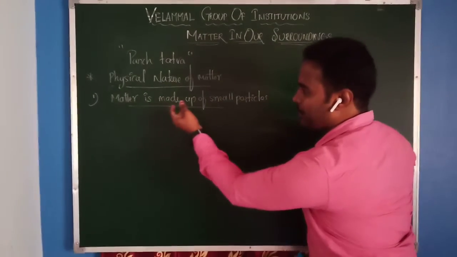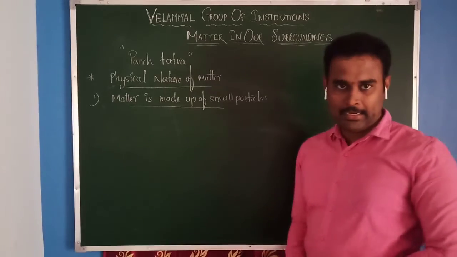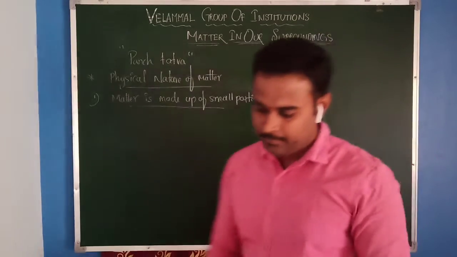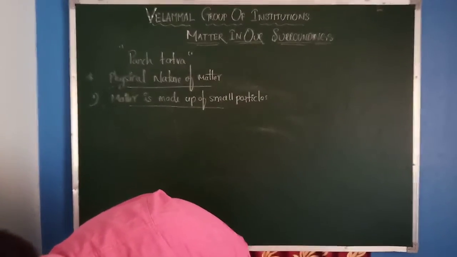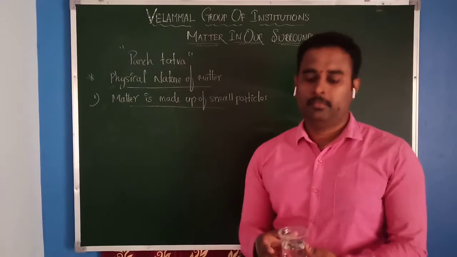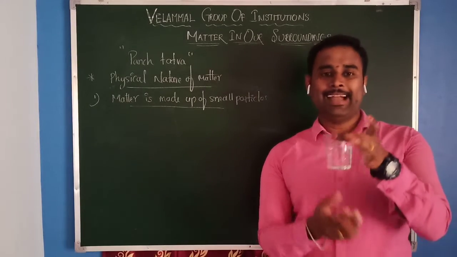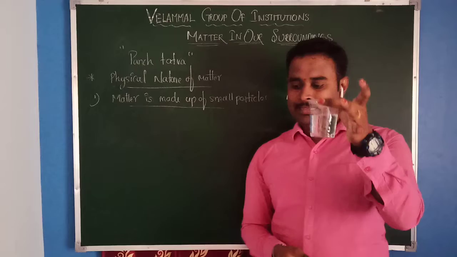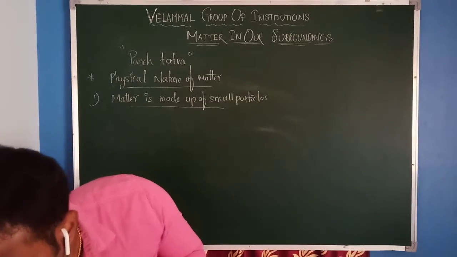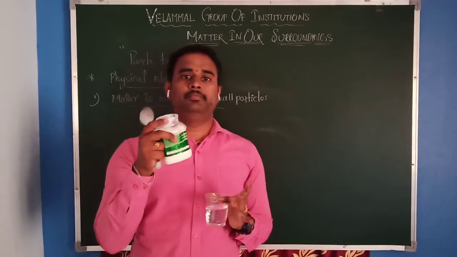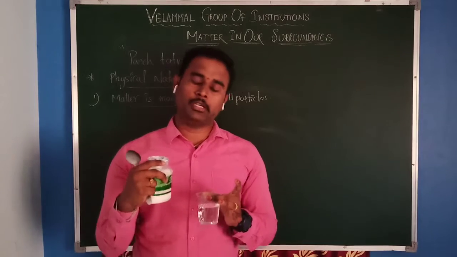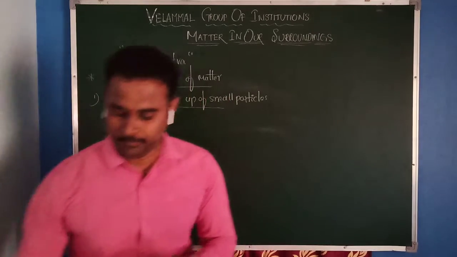Now let us discuss how matter is made up of small particles by using one activity. Let us take a little amount of water in a glass. Now just add a spoon of glucose or sugar or salt.